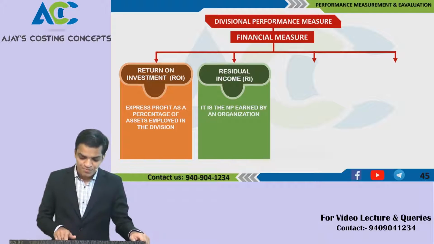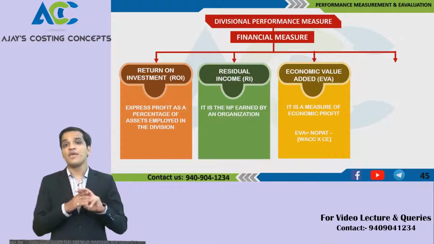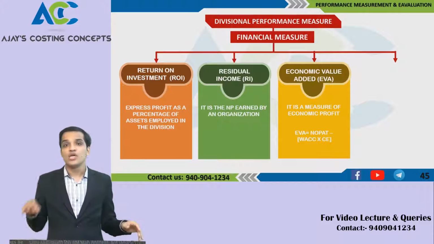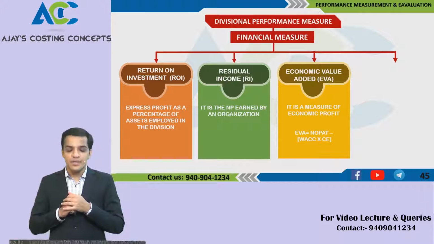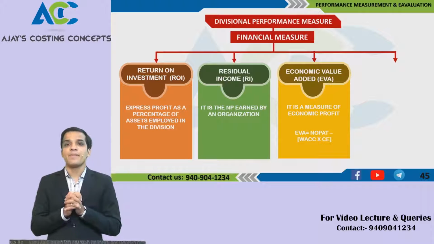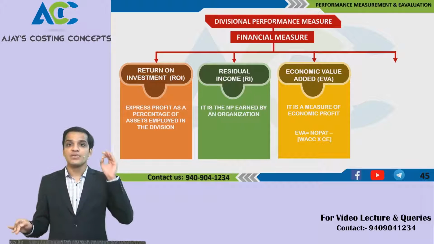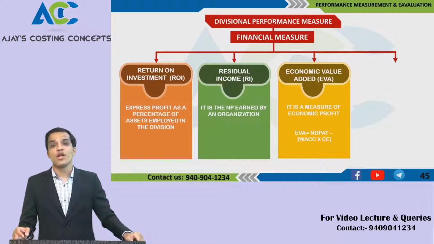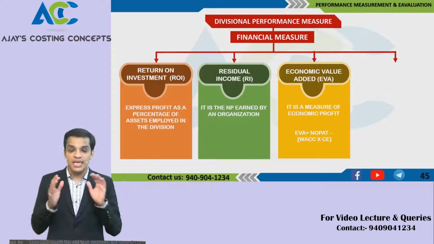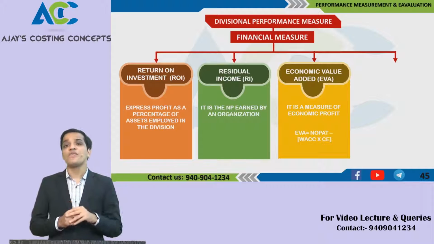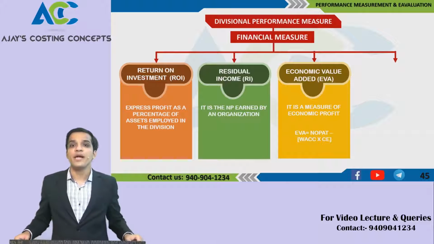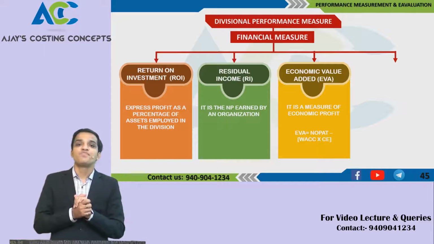The third thing is EVA, very important. Economic value added is NOPAT minus the cost of capital into capital employed. It is one of those very important methods to understand, because a lot of questions have been asked on this method in examinations. It is a measurement of economic profit. It measures your NOPAT. NOPAT is your net operating profit after taxes, right?